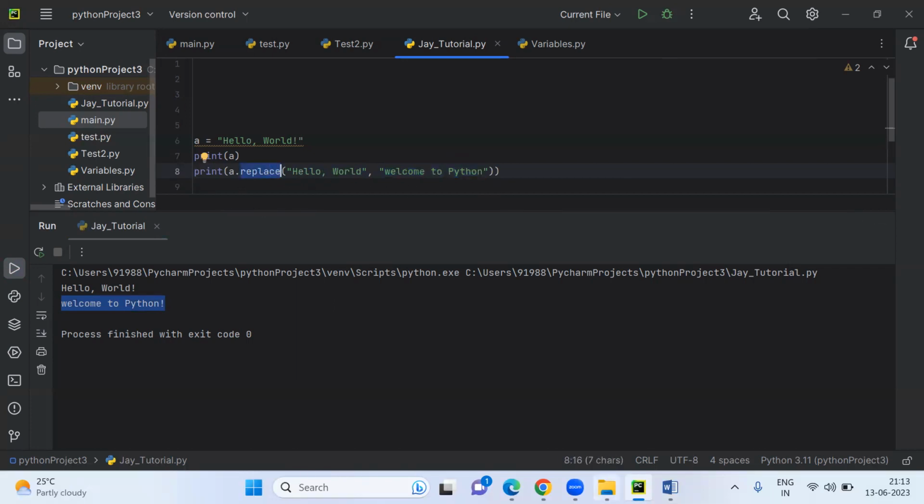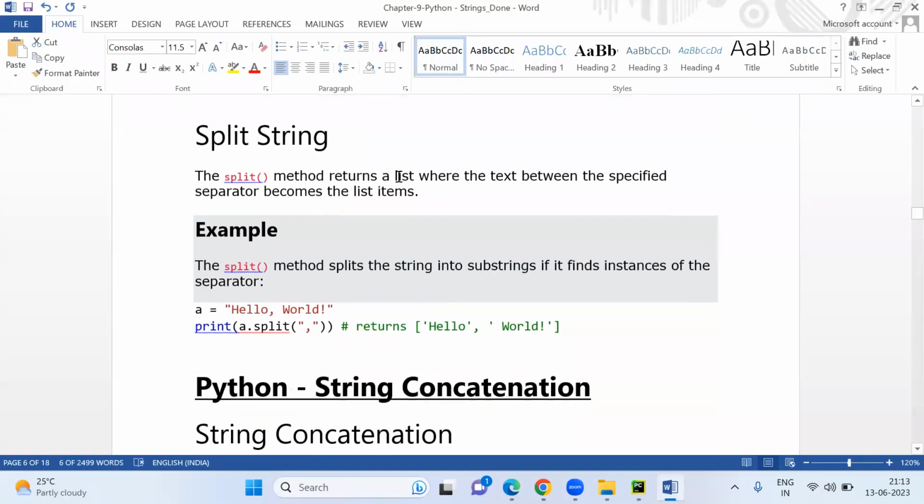Okay, so same thing. Next one is split string, if you want to split the string. Now this is one string, guys. Hello world, inside the double quote, is a single string. If you want to split further, if you use the split method, this hello world is a single string here, and it will get converted to two strings. If you want to run, you can run.